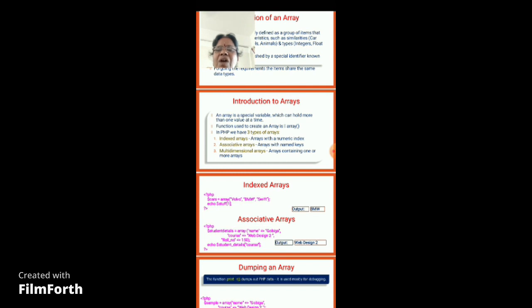Since the key value is not given, it is an indexed array. Indexed array means only values are given, not the keys. When the key is not specified by the user, it is called an indexed array, and the index starts with 0.